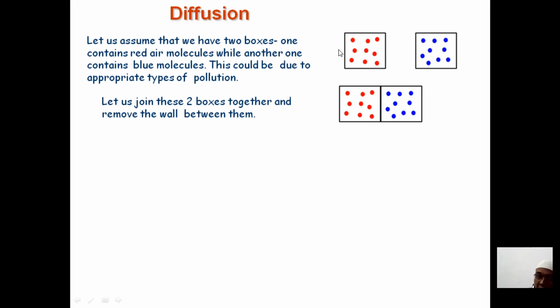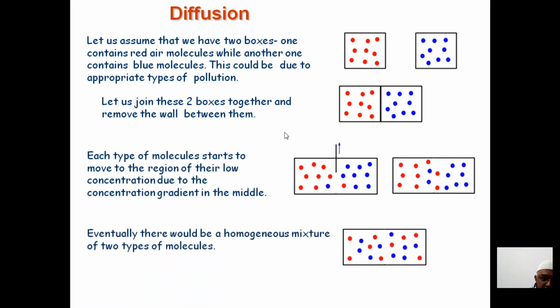When you join something, you find a layer, and when you join the layer, each type of molecule starts to move from the region of high concentration to the region of low concentration, due to the concentration gradient. You can see, if I just remove this particular wall, each type of molecule starts to move to the region of low concentration. They have been mixed here.